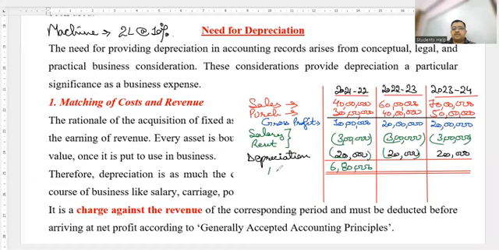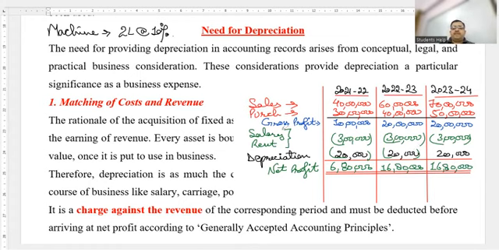Children, this is the final profit which is considered for the purpose of taxation. What is, children? 20 lakh minus 3 lakh 20,000. 1680. 20 lakh minus 3 lakh is 17 lakh. 17 lakh minus 20,000 is again 1680, if I'm not wrong. 20 lakh minus 3 lakh is 17. Yes, correct. Is this much heard well, children?